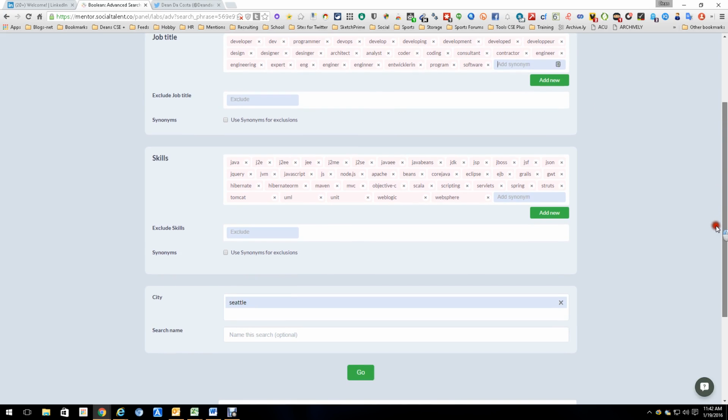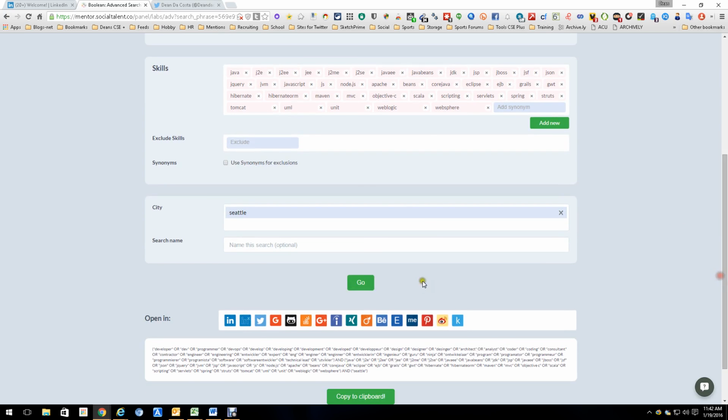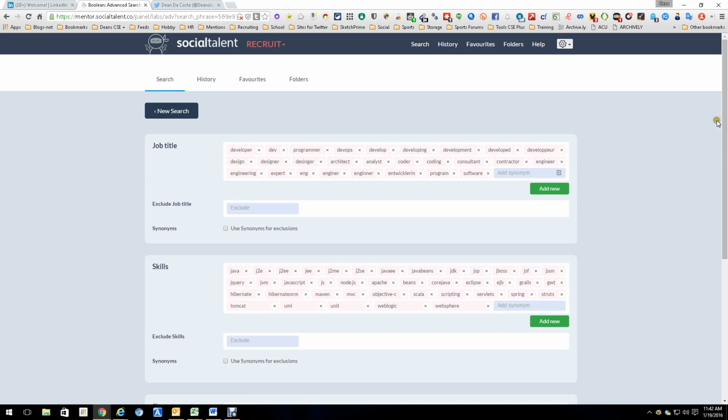So I'm going to move on down, and then we get into this plethora of technical skills I asked for. Now, you can add words, you can exclude words, you can use synonyms for exclusions. In other words, get rid of this word and any other word that means that word. And then, of course, here's our location. Now, what we're going to do is push go so that it updates our string. We're going to give it a second to complete the update, and there it goes. And that's our updated string.